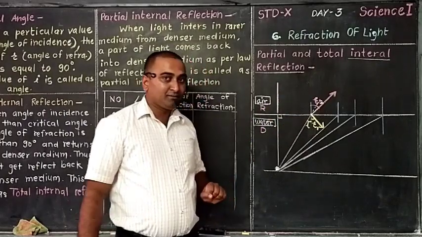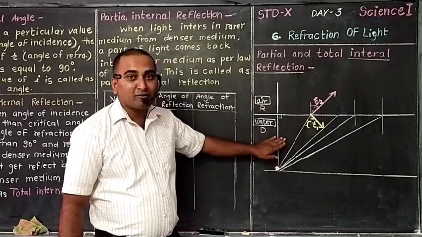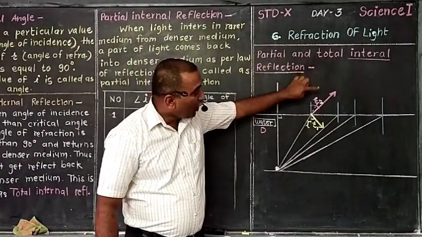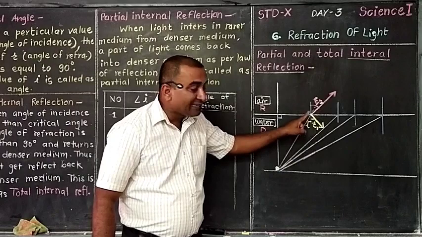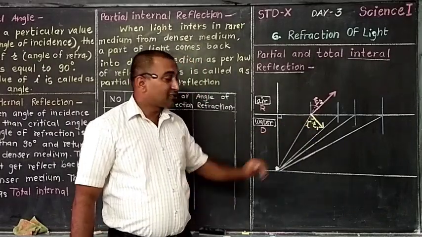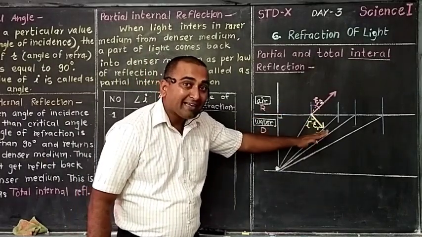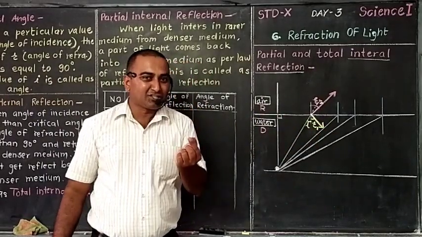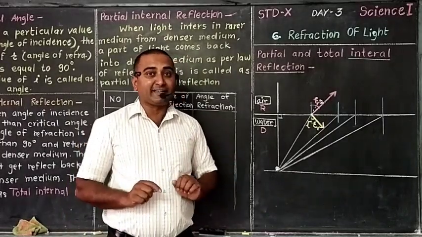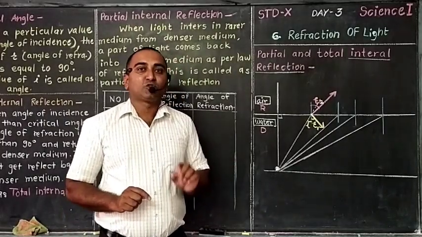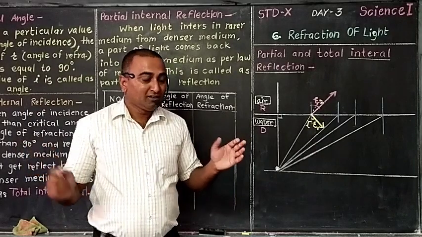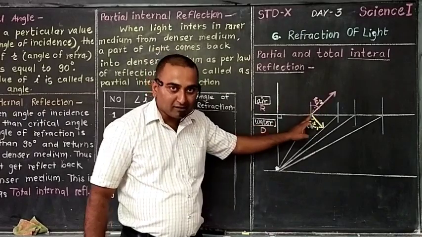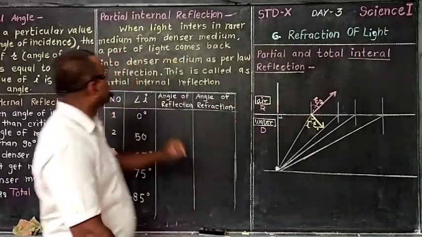So what happened here? When rays are traveling from optically denser medium to optically rarer medium, along with the refraction, a little reflection is also there. Some rays are turned back in the denser medium, so all light is not reflecting. Some light is reflecting, so it is partial, not total. This phenomenon is called partial internal reflection.